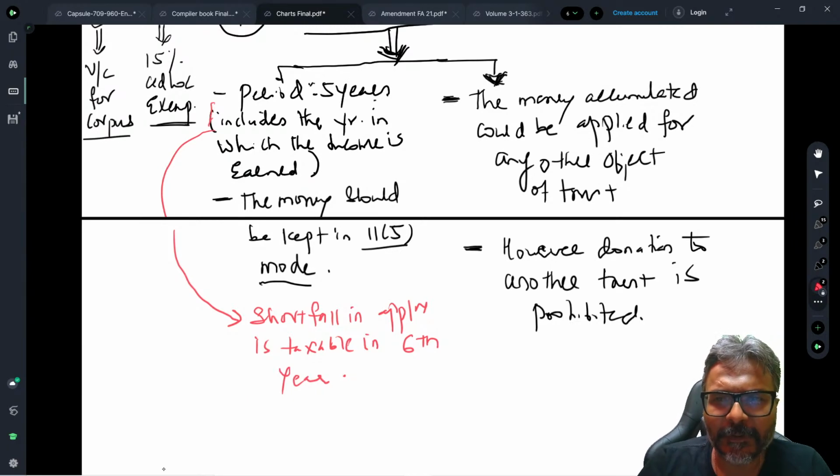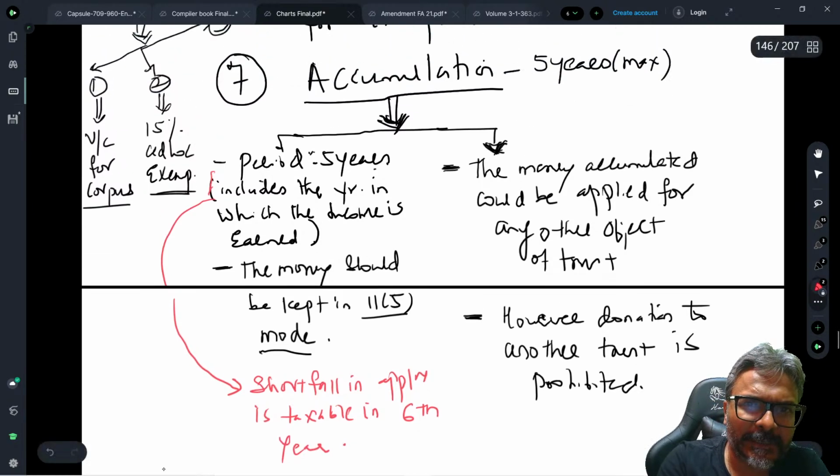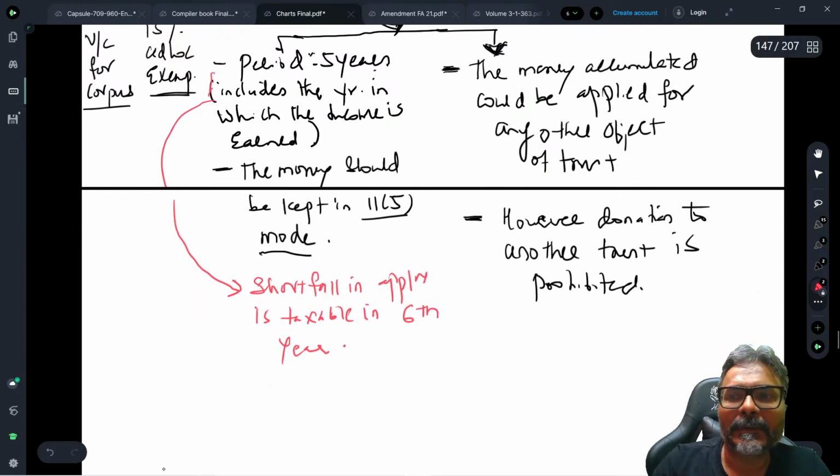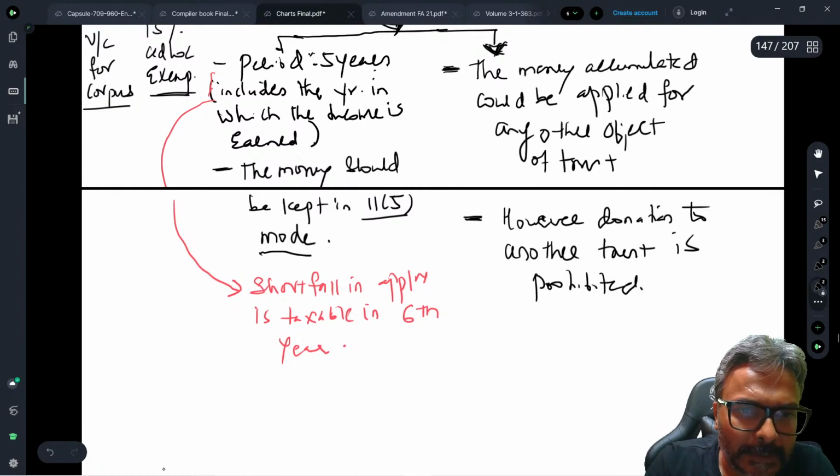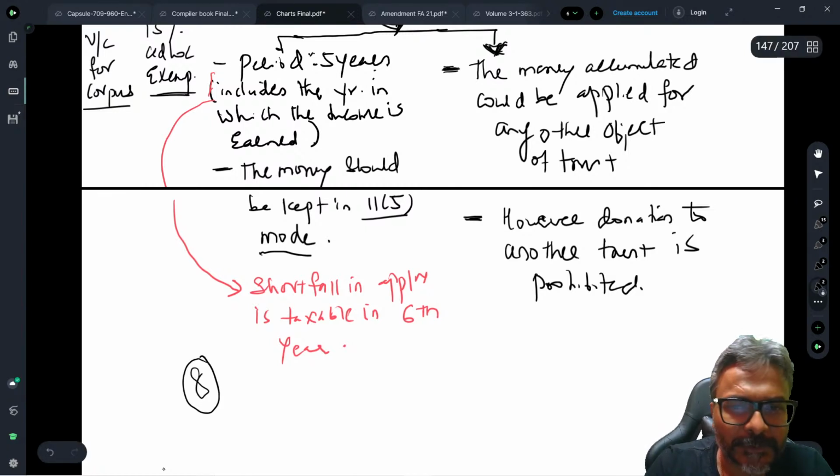I hope that every one of you is clear with this accumulation option now. If you are all clear with the accumulation option, I will be going forward now. Any doubt, students, please do let me know. Otherwise, I'm proceeding further.